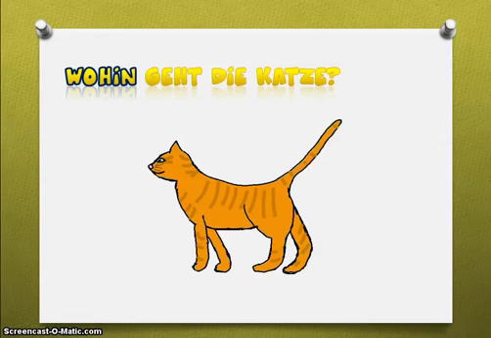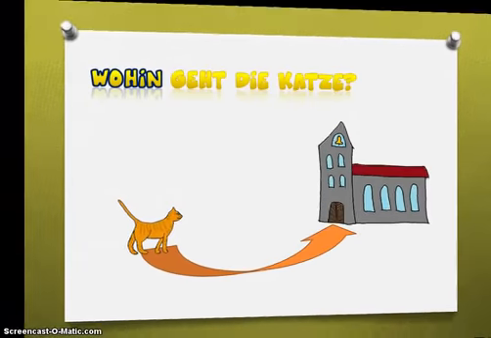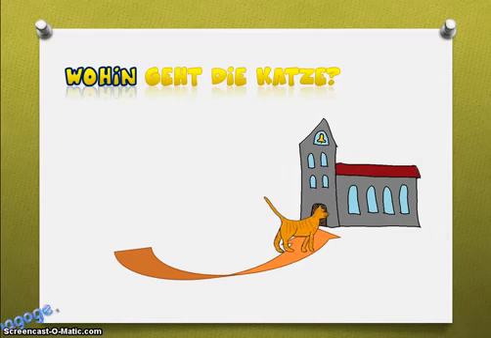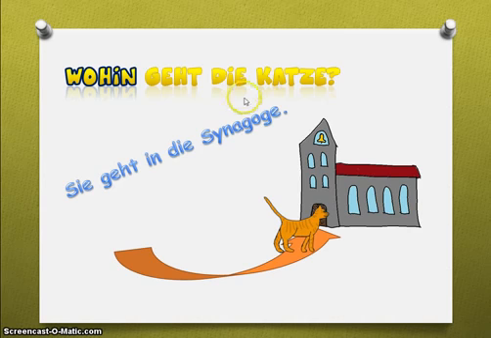So, wohin geht die Katze? Where is she going to? Sie geht in die Synagoge. She's going to the synagogue. Now, I want to point out something. The word in does mean in in German too, but in this sentence, she is going to.